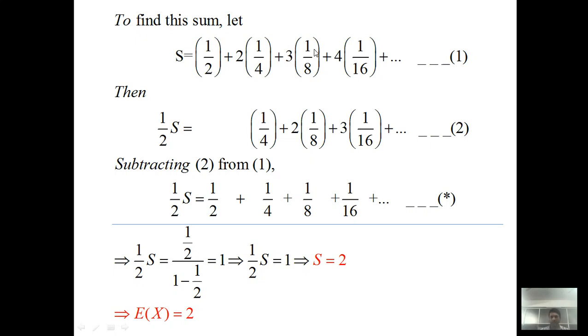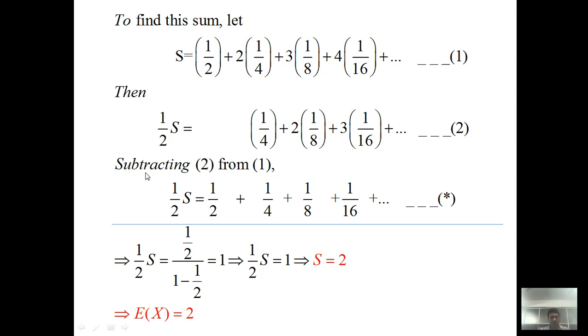Similarly, 3 into 1 by 8 into 1 by 2, so 3 into 1 by 16, and this is equation 2. Remember, equation 2 is just equation 1 multiplied by half on both sides.